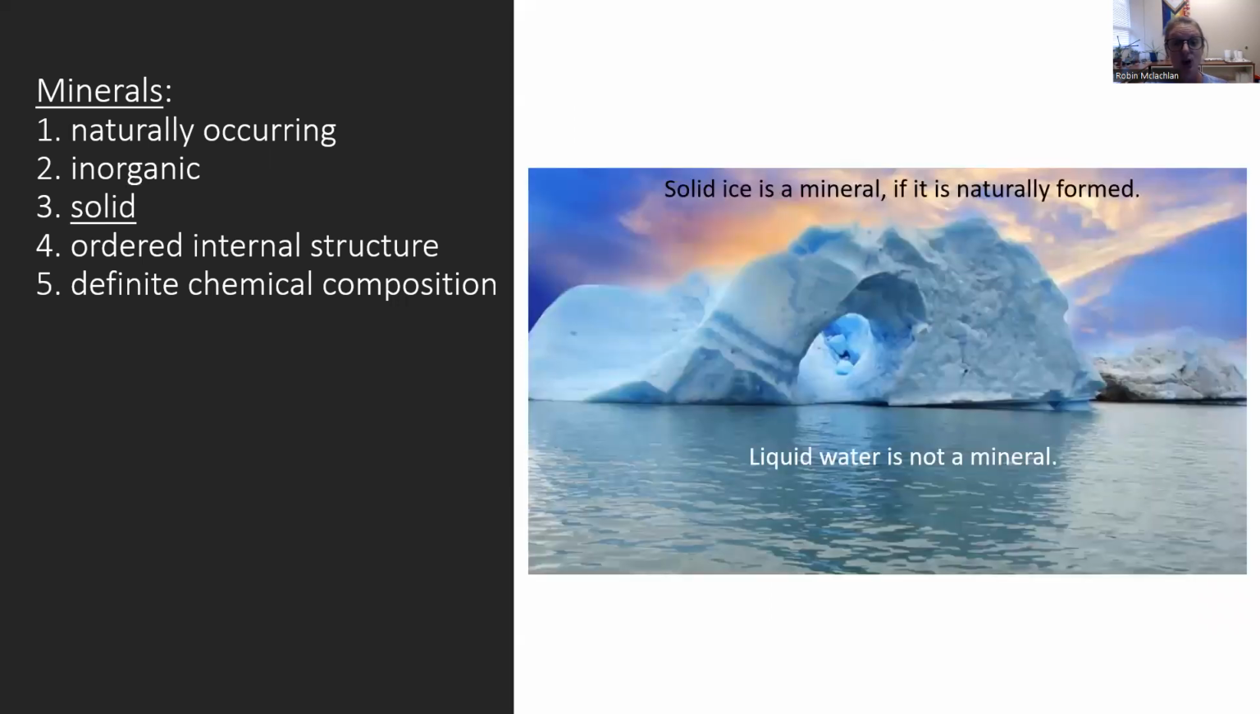All right, the next one, and there's no exceptions to this one, is that minerals have to be a solid. So solid ice is a mineral if it's naturally formed. This means that natural glaciers, natural snow, all of those are minerals because they're naturally formed and solid. However, liquid water is not a mineral. So that means you take a glacier, which is a mineral, you let it melt into water, no longer a mineral.